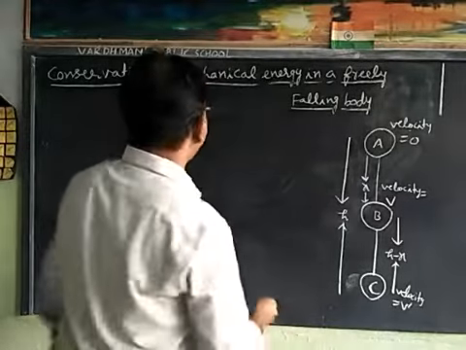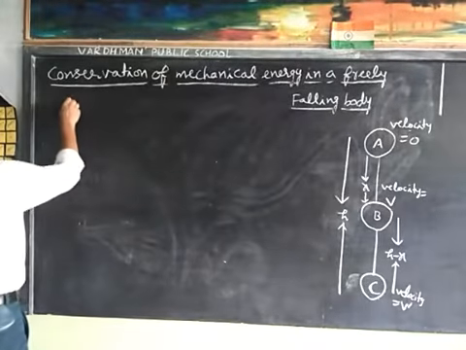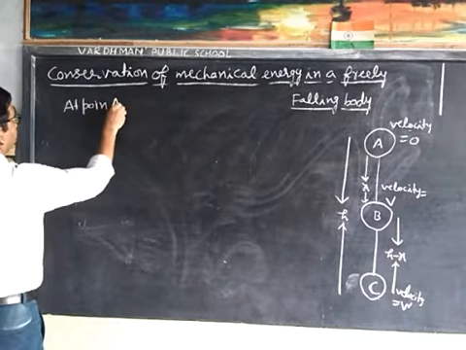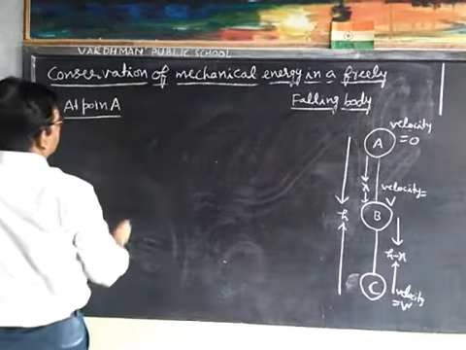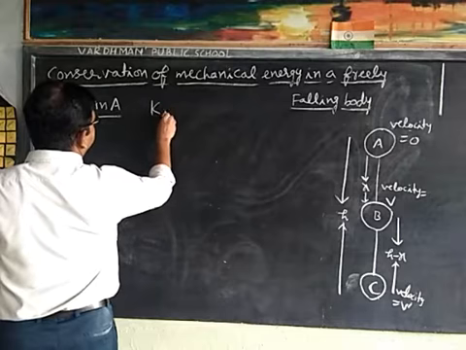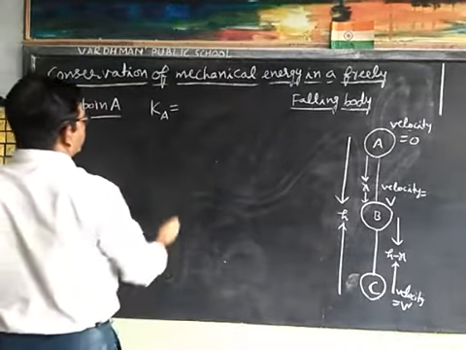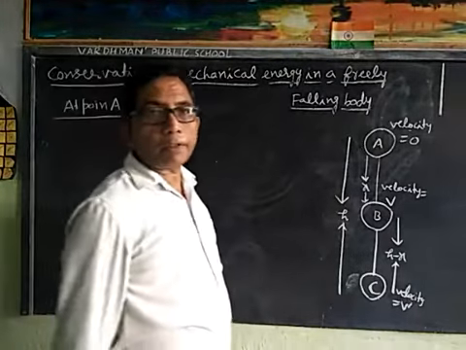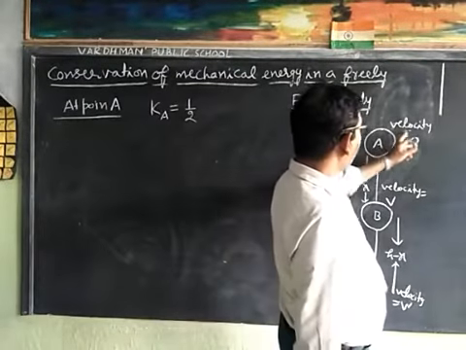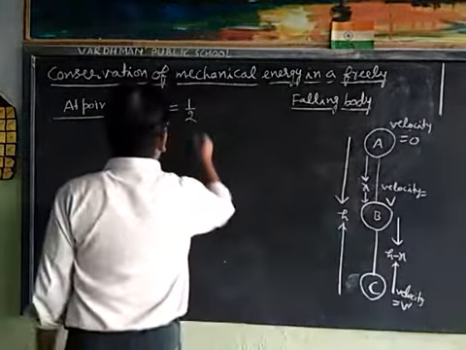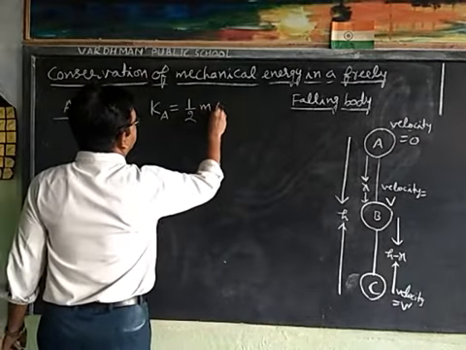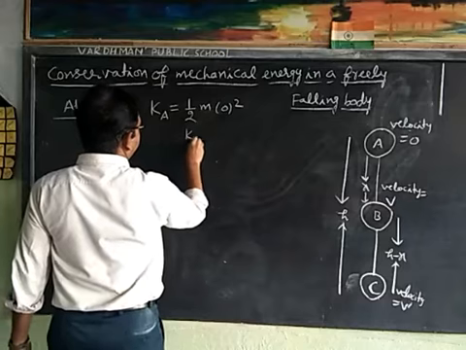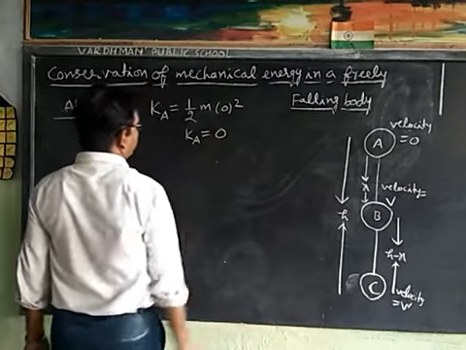At point A, kinetic energy at point A is equal to half mv square, but the velocity of the body is 0, therefore half m into 0 square, that is KA is equal to 0.